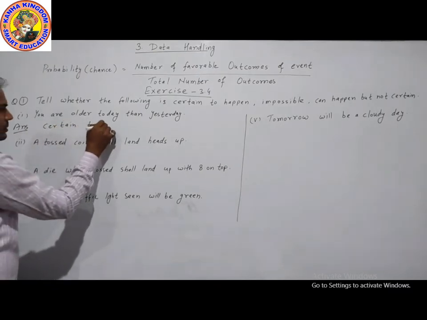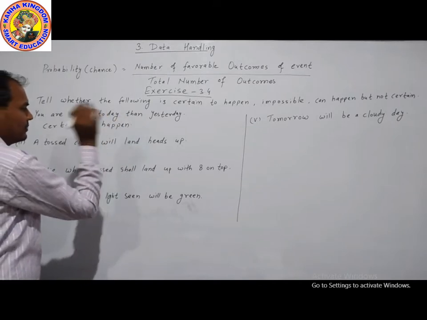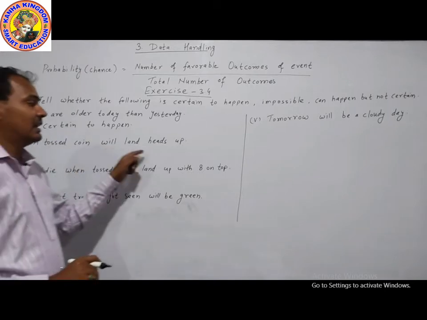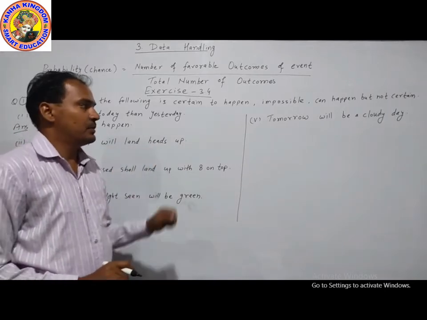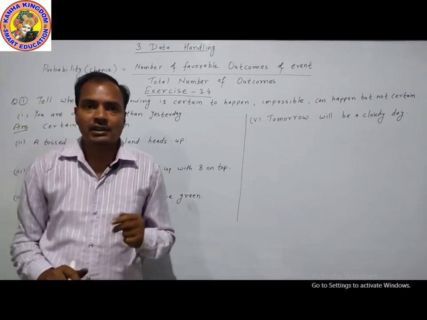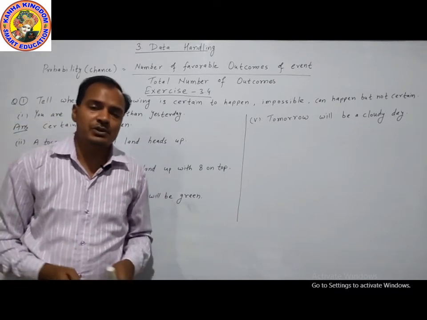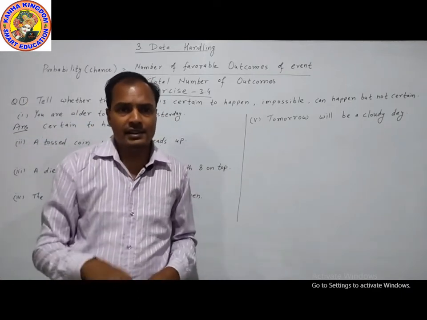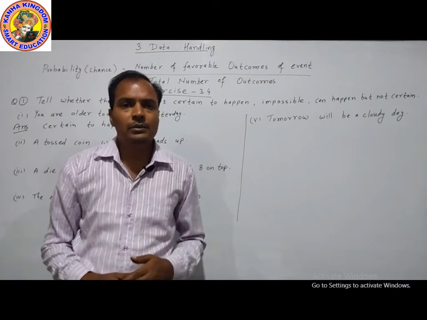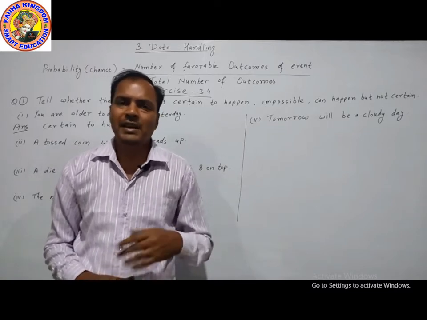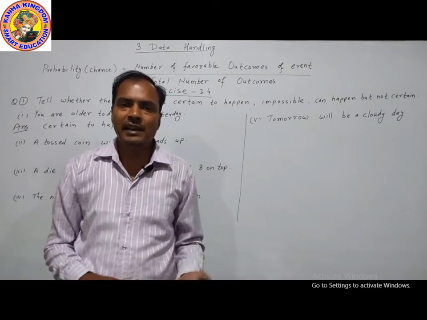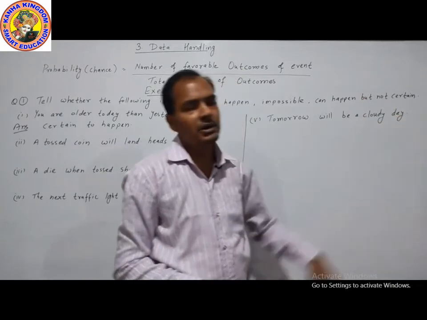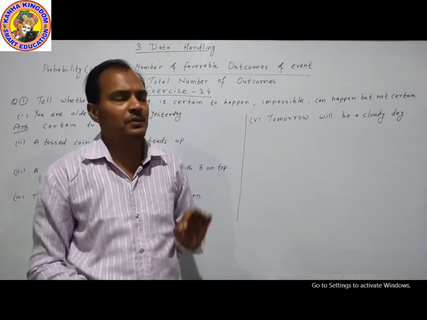Certain to happen. Now next is, a tossed coin will land heads up. In a coin there are two sides, head and tail. When we toss a coin, when coin lands, it can come head or maybe tail. Maybe head, maybe tail, not fixed. Means can happen but not certain. Means this event is not fixed.